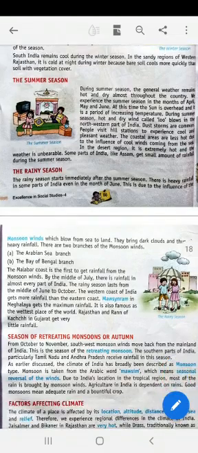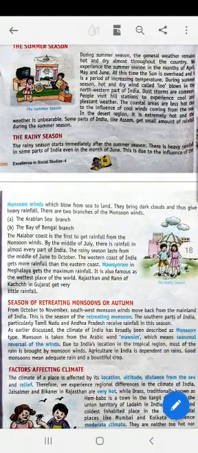Then we come to the rainy season. The rainy season starts immediately after the summer season. There is heavy rainfall in some parts of India even in the month of June. In the states of Bengal and the northeastern states, the rainy season starts from the month of June, while in the northern and northwest parts, the monsoon comes a bit later.